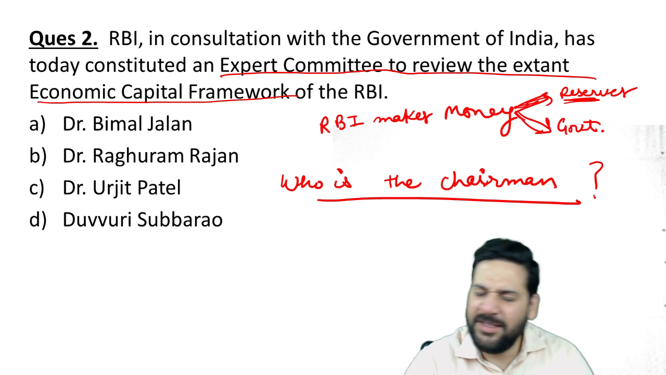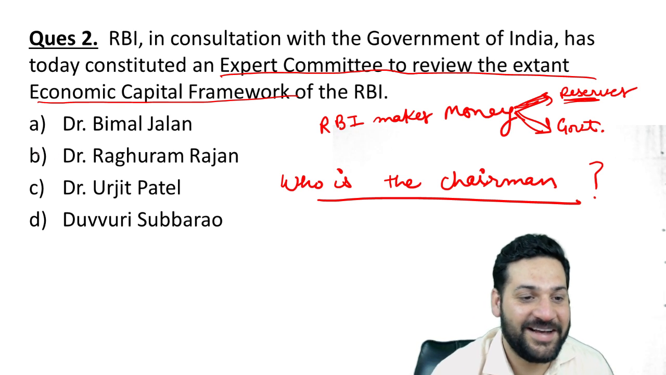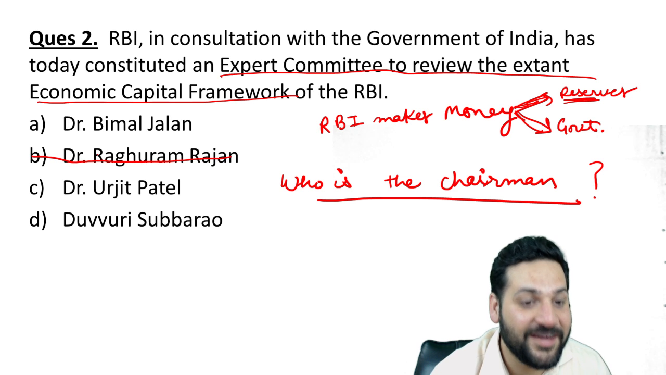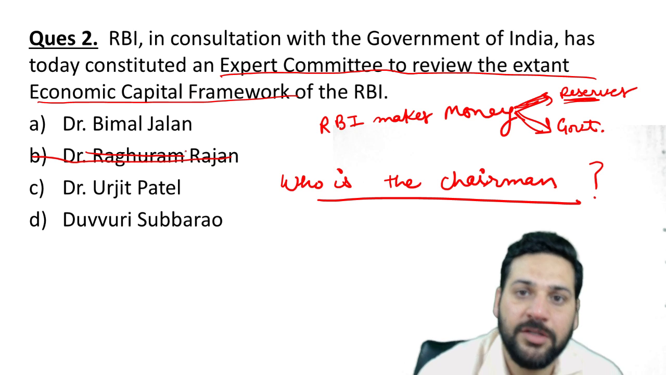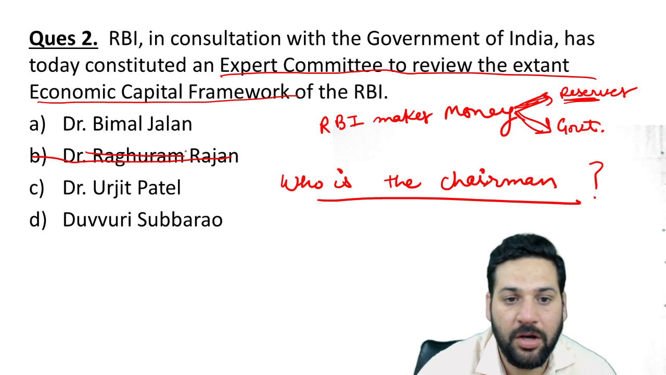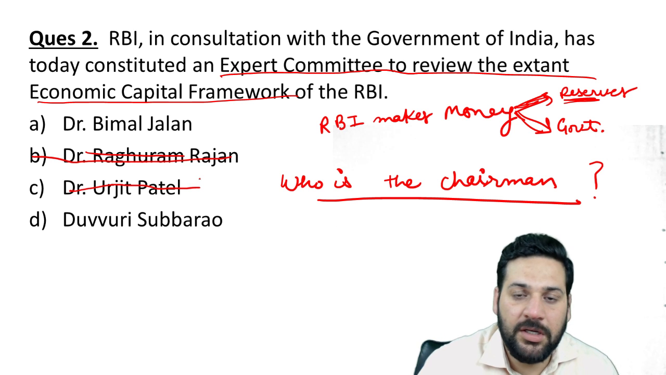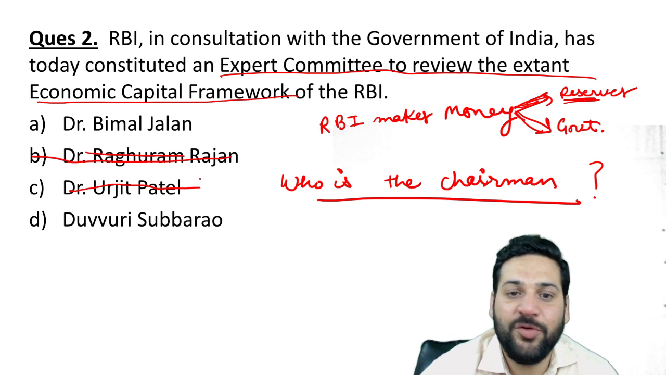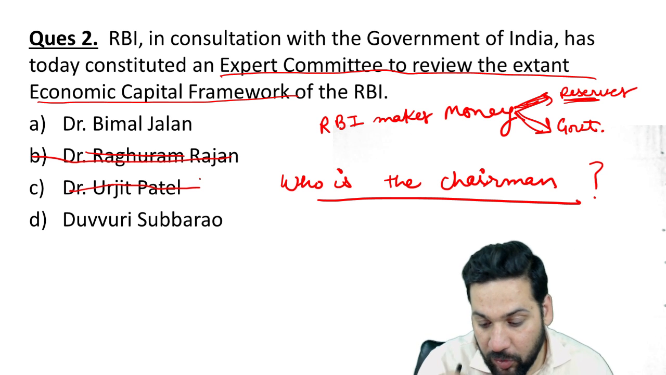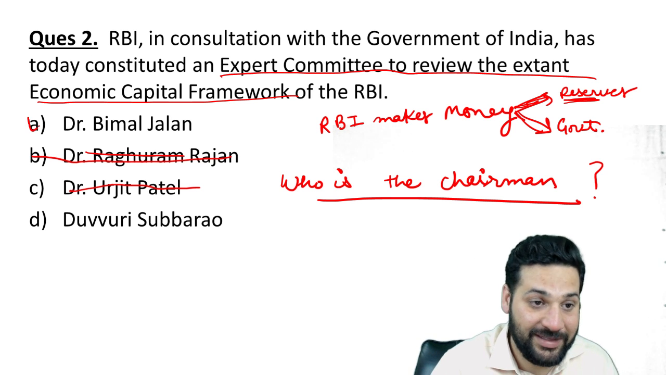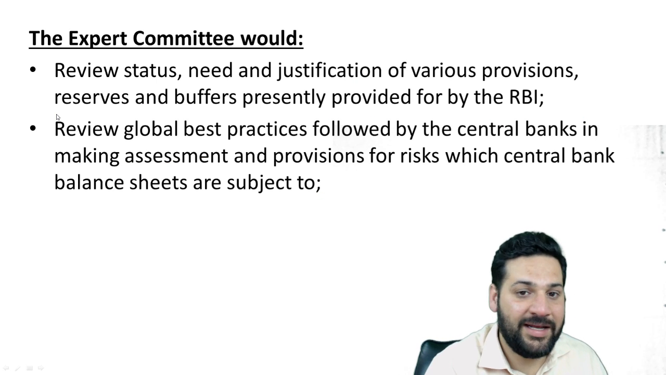Bimal Jalan. See, Raghuram Rajan is not possible at all because he is criticizing the government, and they don't want Raghuram Rajan. You can eliminate the options by using such techniques. Urjit Patel, obviously, recently he left his job at RBI, so he won't be taking such committees. So the answer should be A or D. So I got the right answer. Bimal Jalan is the correct answer.